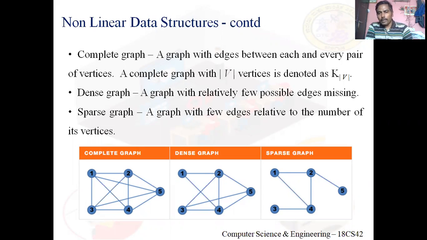Now look at the third graph. When I compare it with the complete graph, I see maximum edges are missing. Maximum edges are missing means we call it a sparse graph. Maximum edges missing, sparse graph. Minimum edges missing, dense graph. Or edges between all possible pairs, we call a complete graph.